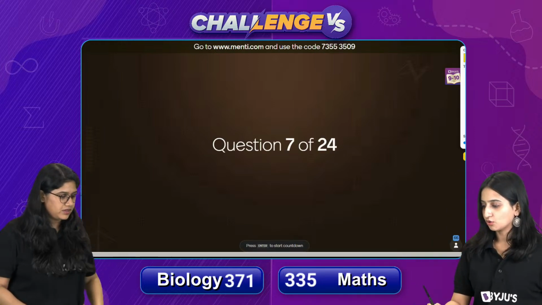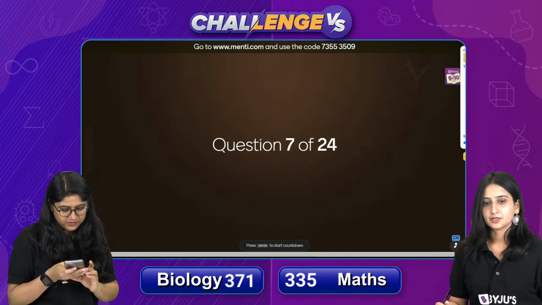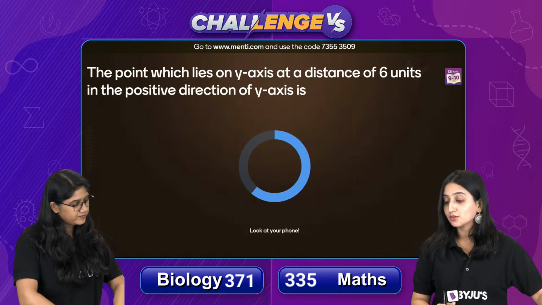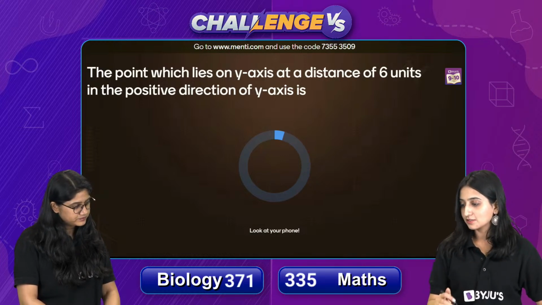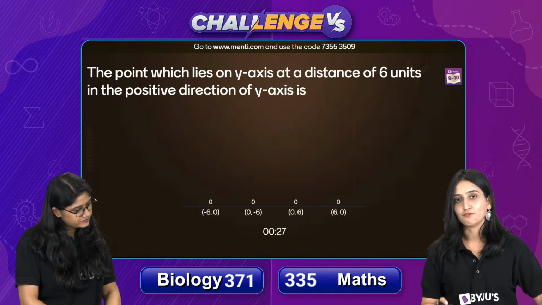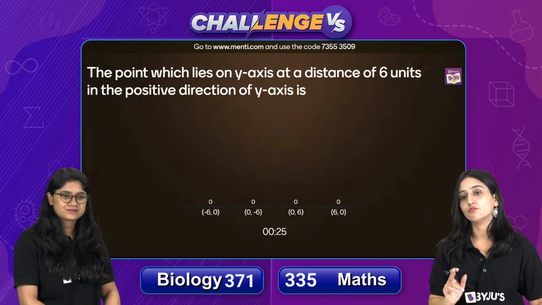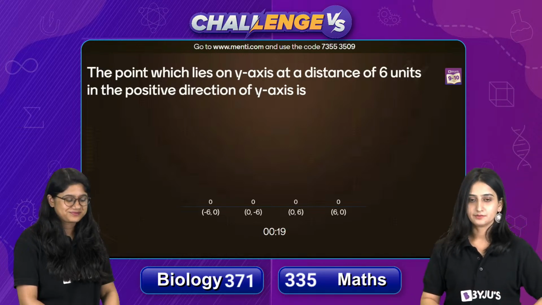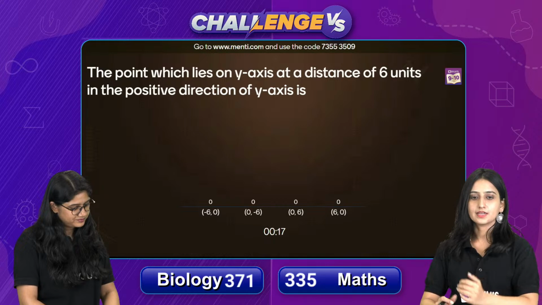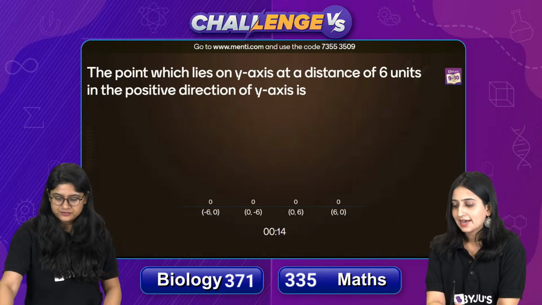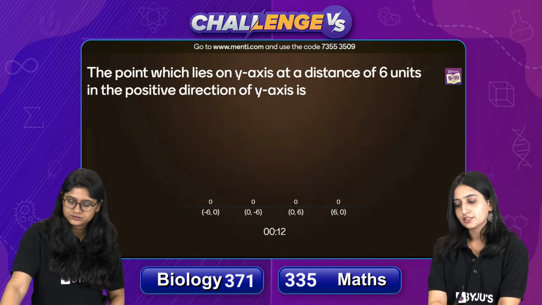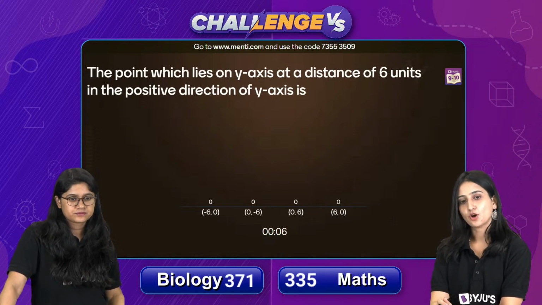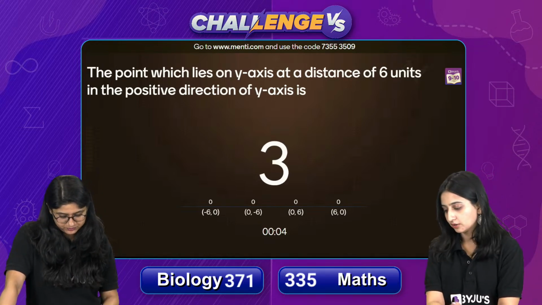अब आएगी maths की बारी. So ध्यान से क्वेश्चन को रीड करना है बच्चे. Alright. So question number 7 on your screens. The point which lies on y-axis at a distance of 6 units in the positive direction of y-axis is. ध्यान से देखो, y-axis की बात हो रही है. जल्दी से विजुलाइज करके इसका आंसर आप दे सकते हो. Easily. Yes. Point y-axis के ऊपर lie कर रहा है और 6 units positive direction की तरफ है. तो वो point क्या होगा?